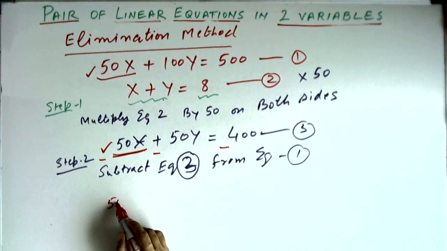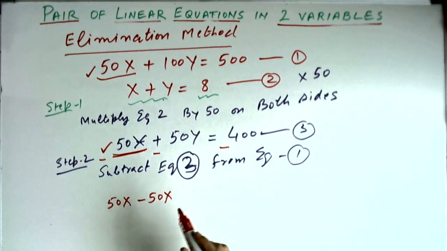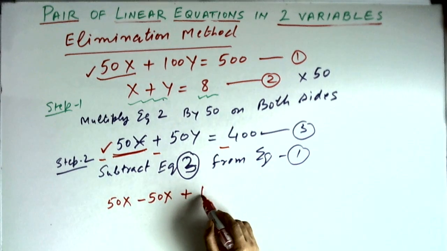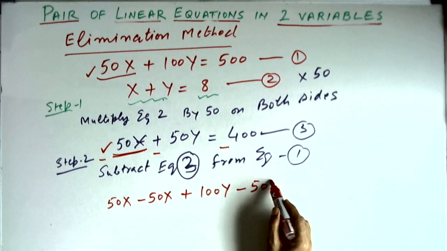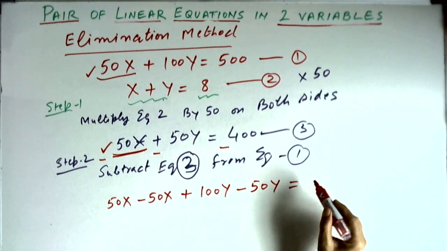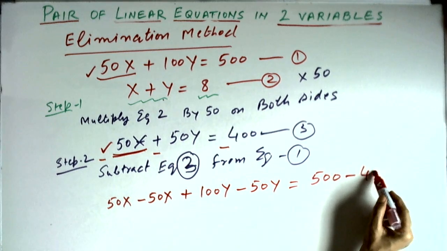So this will become 50x minus 50x, then 100y minus 50y, and then 500 minus 400.